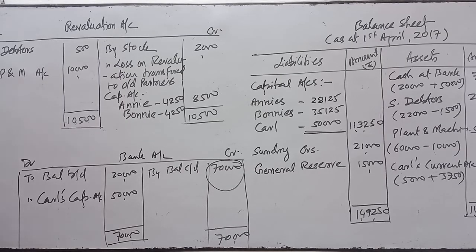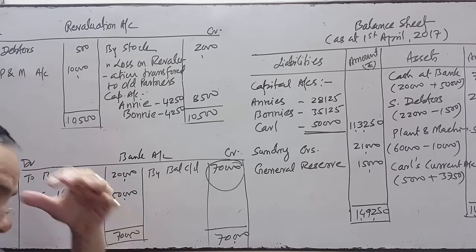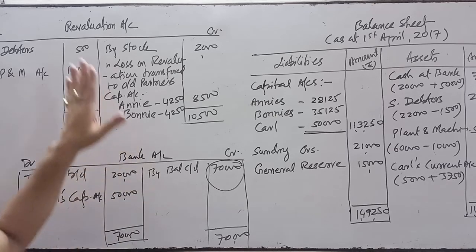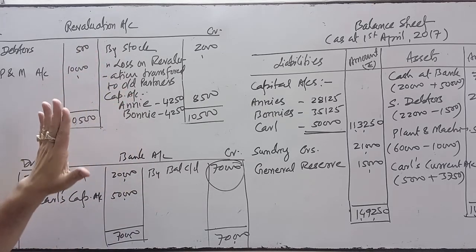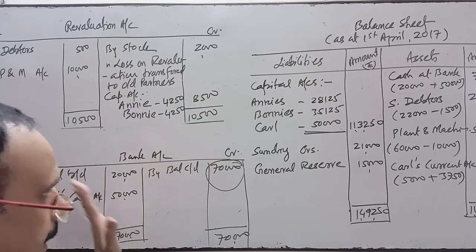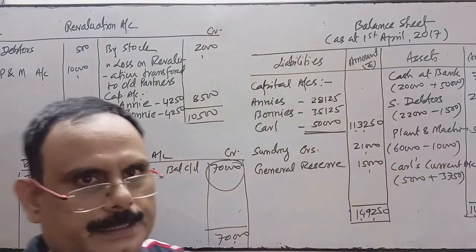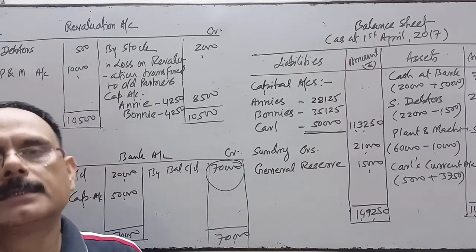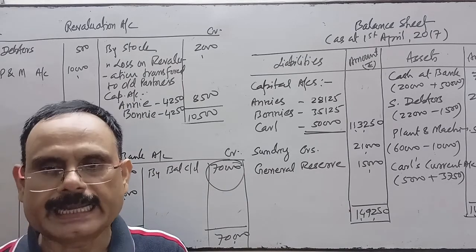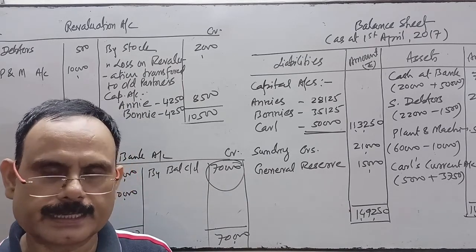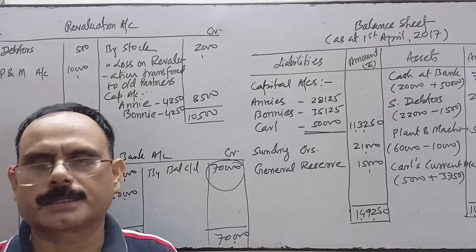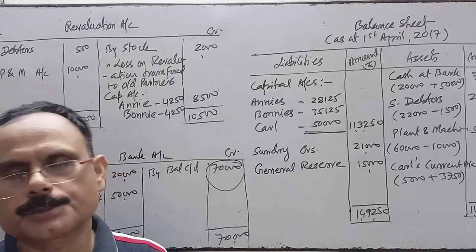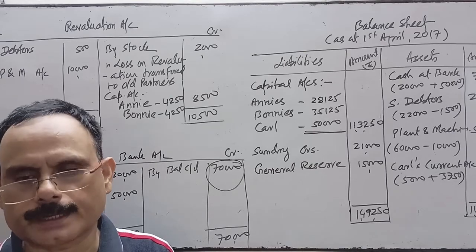So is it clear? Revaluation account, partners' capital account, bank account and balance sheet. Is it clear? So you go through that and revise it again and again. Do more and more practice. Practice from the illustrations, practice from the exercises, do more and more practice.